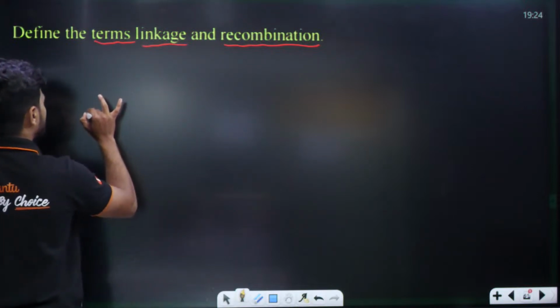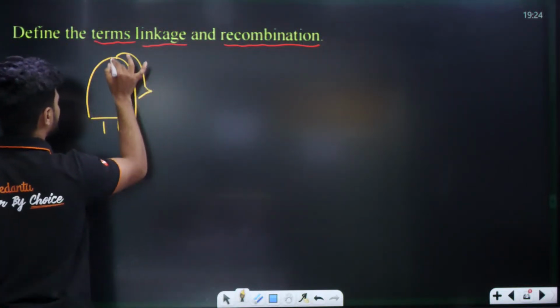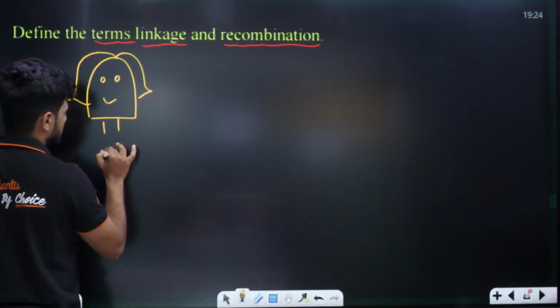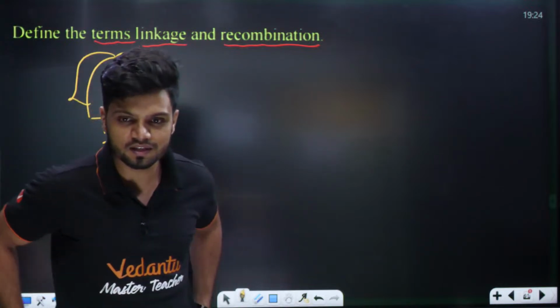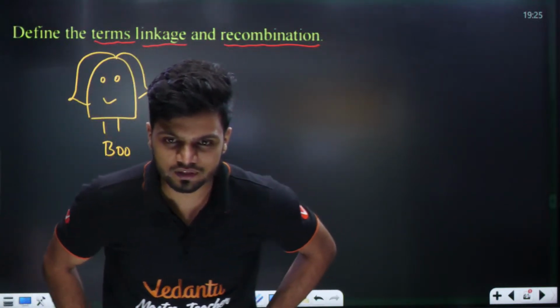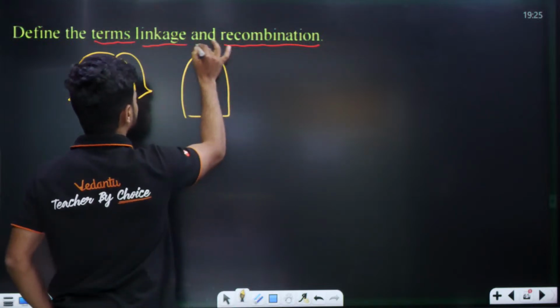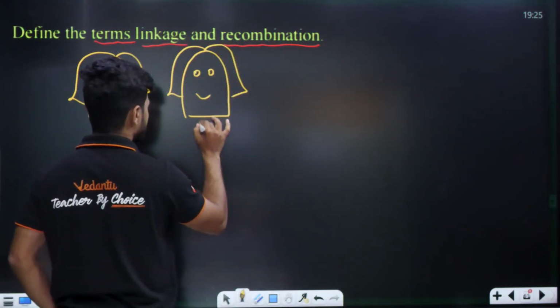Okay, so here we have Bhumika. This is Bhumika. Okay, anyone else? Okay, we'll take Noor also. This is Noor. Considering Noor is a girl, don't scold me later on. Okay, this is Noor.